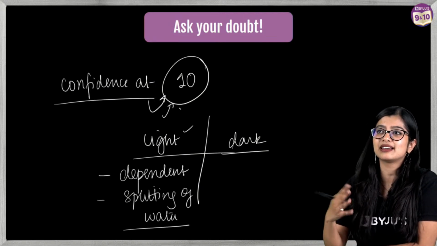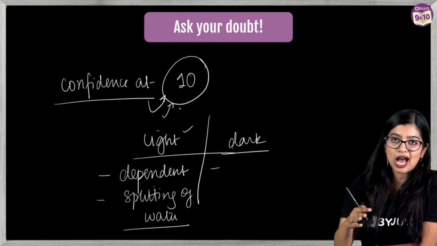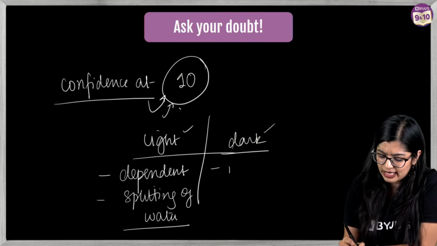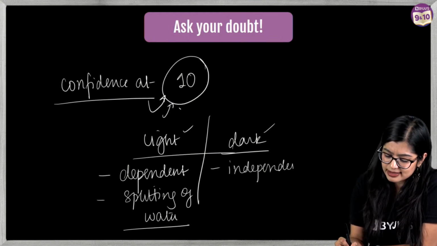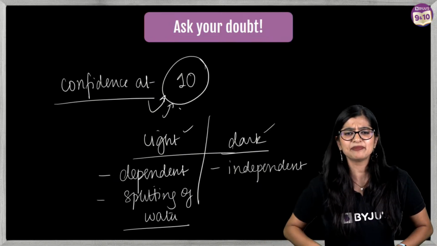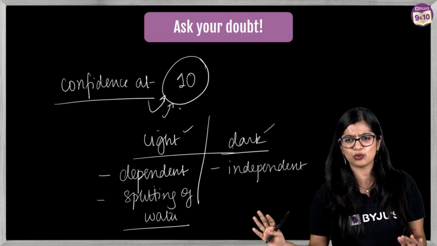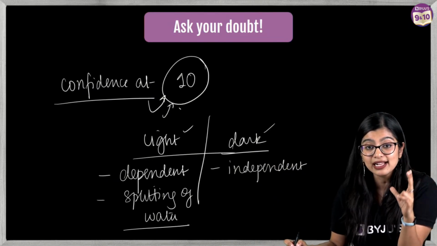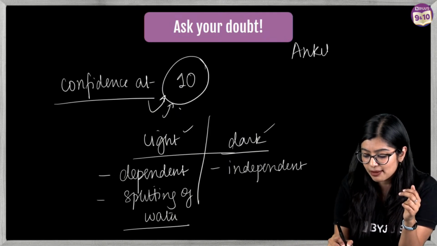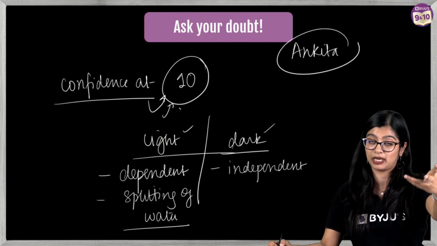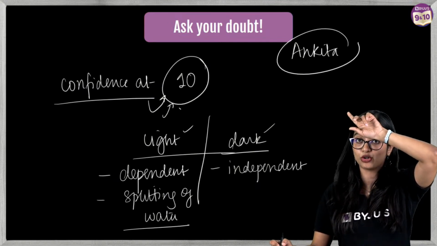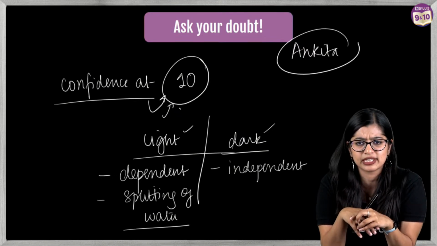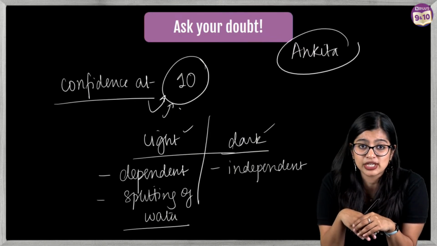But dark reaction is irrespective of sunlight, which means your carbon dioxide getting converted to carbohydrates is the dark reaction. So they are independent. Whether sunlight is there or not, it will still happen. That is what we mean by light and dark, for those of you who are confused. If you want a deeper understanding of how this happens, there is a video done by Ankita ma'am for the previous batch, which I will tag as an info card on top. She has deep dived into the concepts of light and dark reaction.